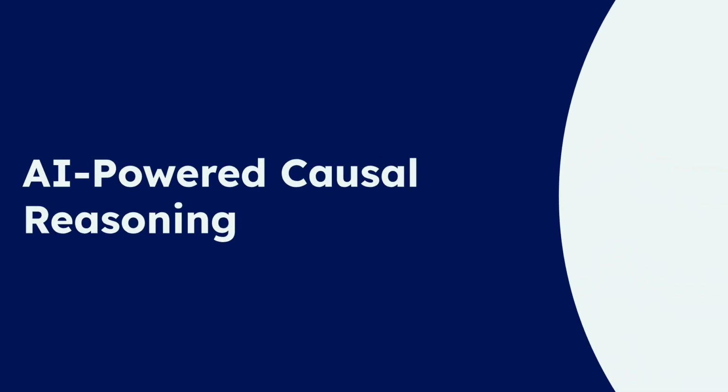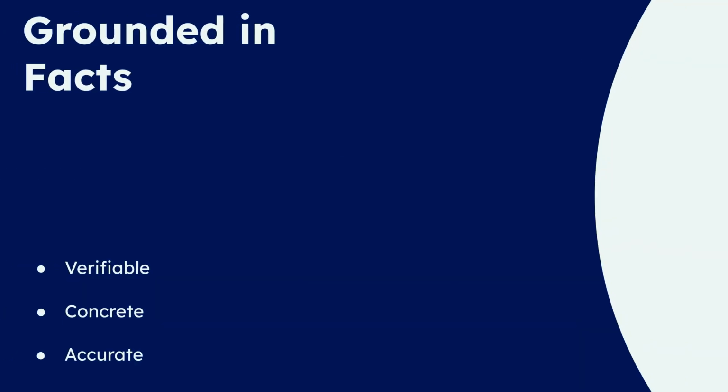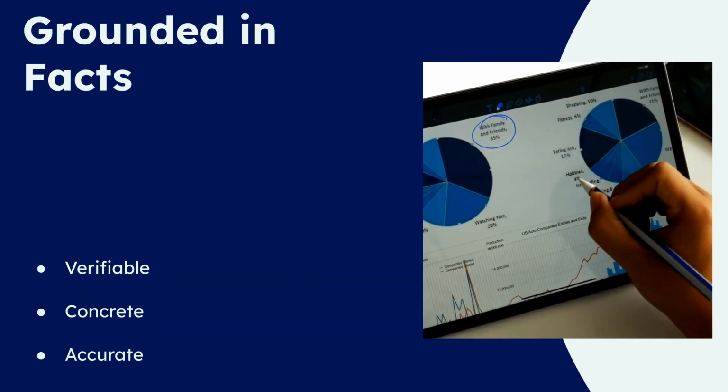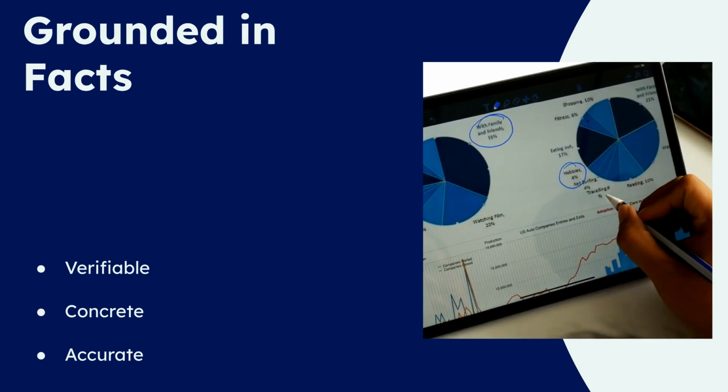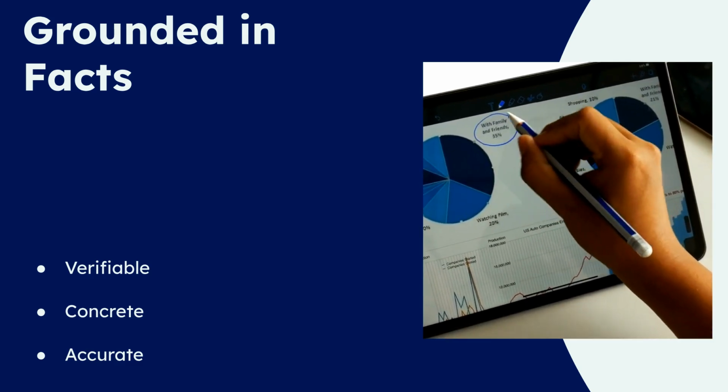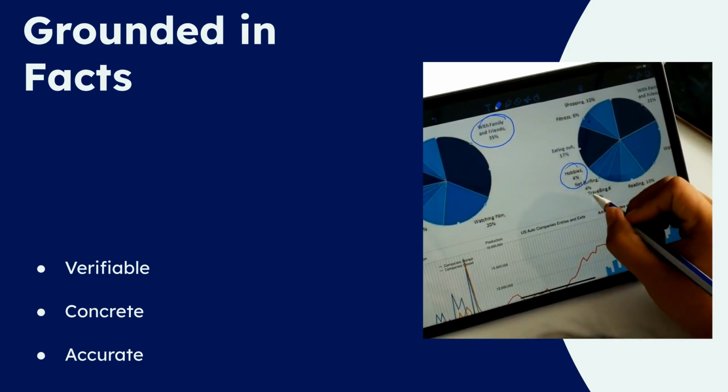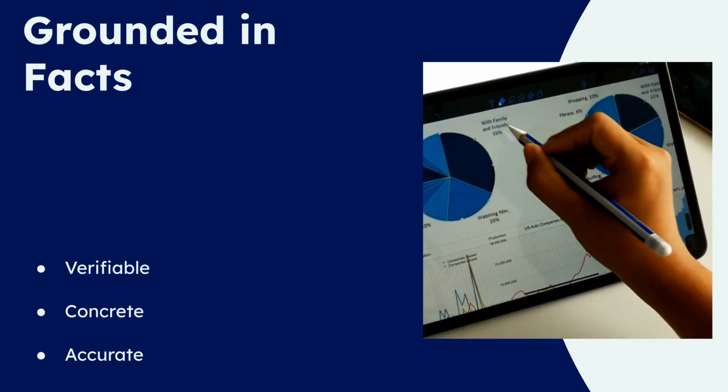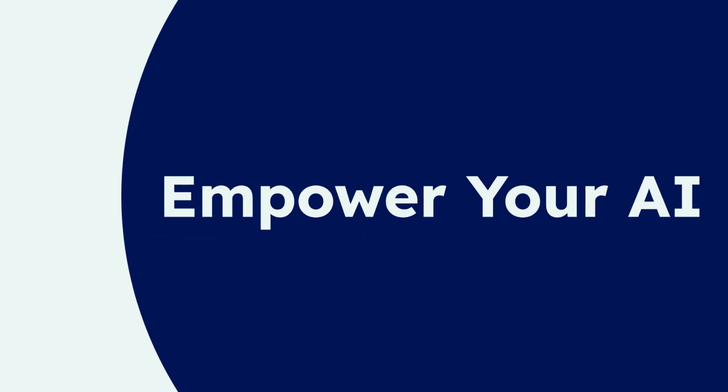TETSE incorporates AI-powered causal reasoning, allowing it to interpret complex interactions and predict outcomes based on observed data. Crucially, this reasoning remains grounded in verifiable facts. TETSE ensures that AI decisions and insights are always tied to concrete, real-world data, preventing factual inaccuracies. TETSE offers a novel solution to some of the most persistent challenges in AI development, providing a robust framework for understanding and acting upon real-world dynamics.